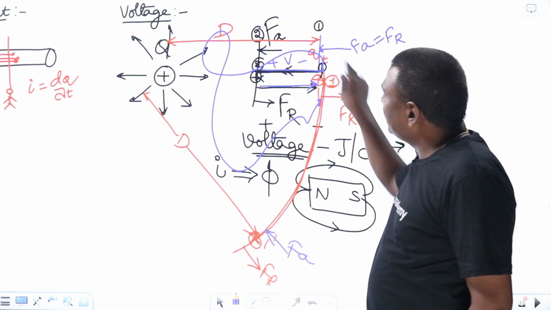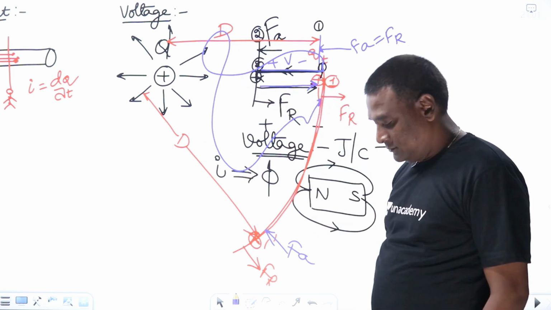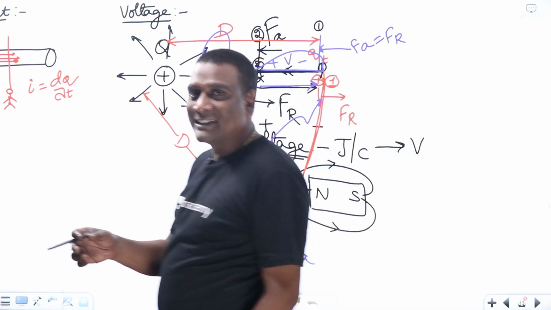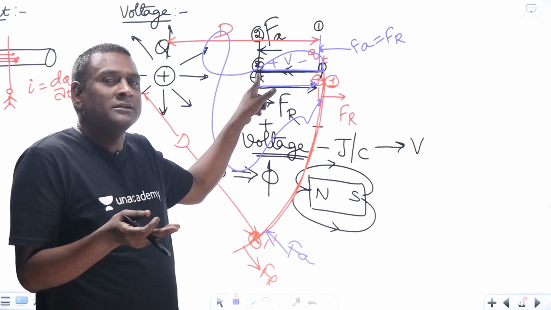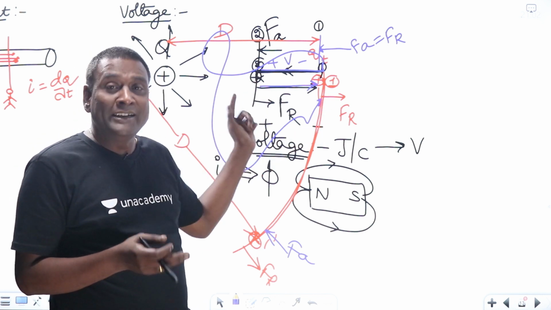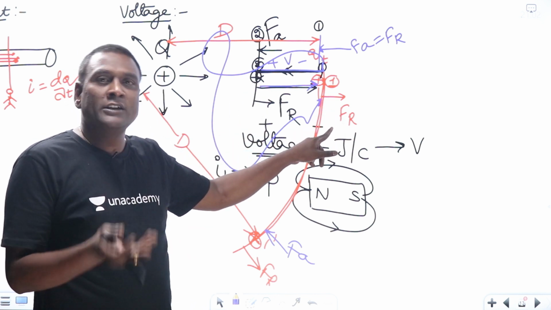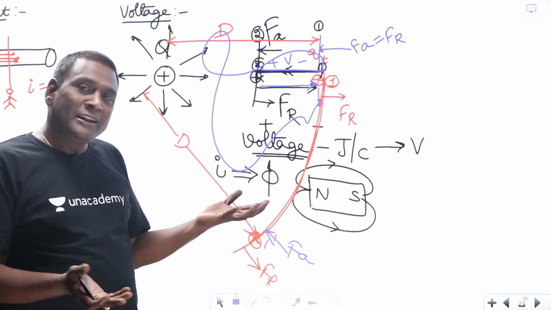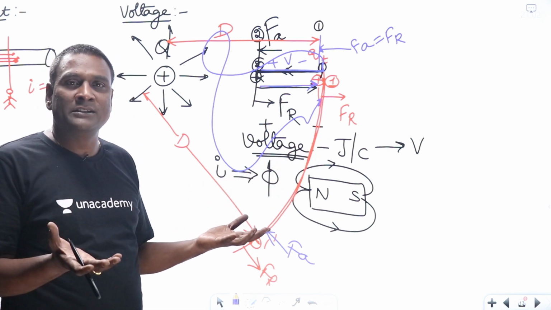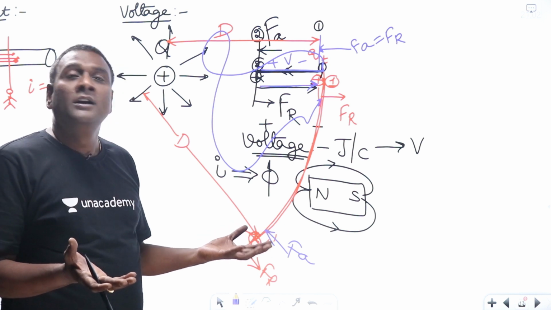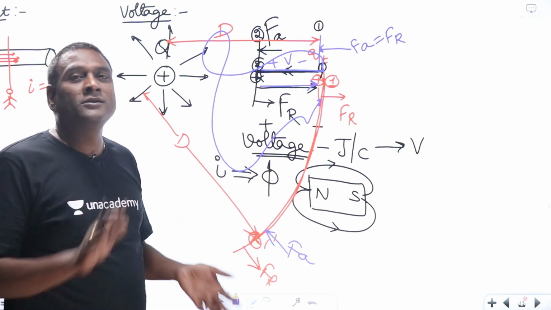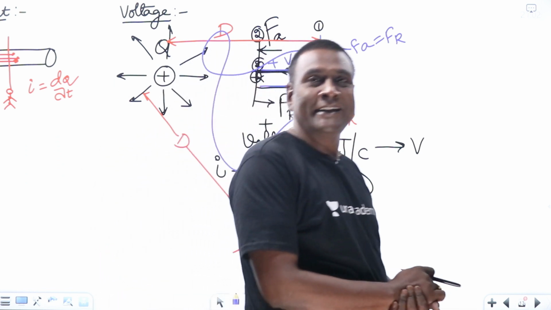Okay, this means the net amount of energy will be 0, or energy expended should be equal to energy delivered. When you expend energy, voltage rises. When it is going to deliver energy, there is a voltage drop. So expended energy should be equal to delivered energy, meaning voltage rises should be equal to voltage drops. That is nothing but Kirchhoff's voltage law.